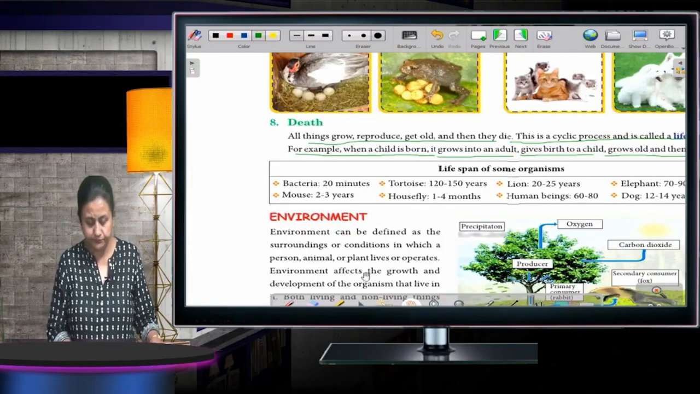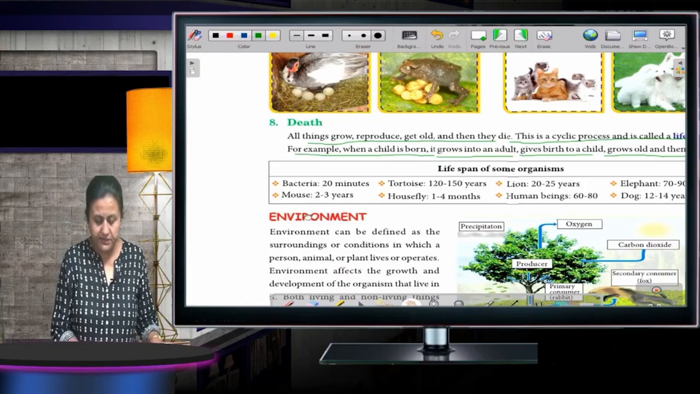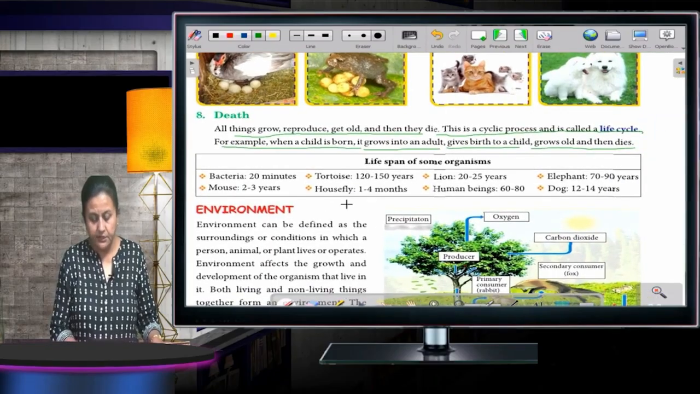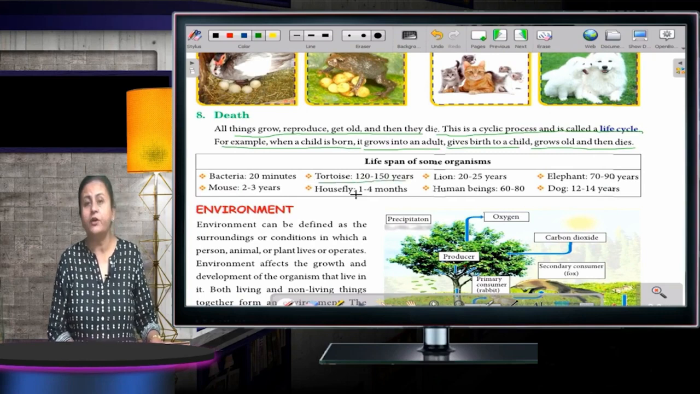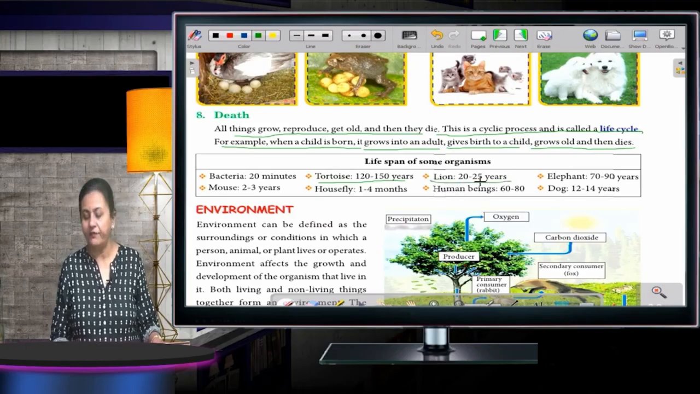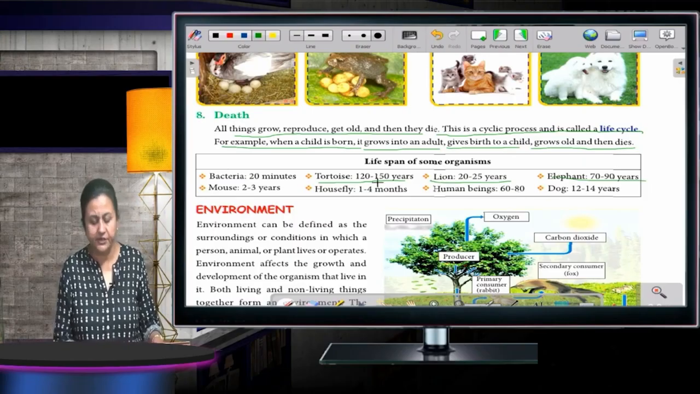Bacteria: the lifespan is only 20 minutes. Then tortoise, they have a lifespan of 120 to 150 years. I think this is the maximum one. Lion, they live for 20 to 25 years. Elephant, 70 to 90 years. Mouse, 2 to 3 years.